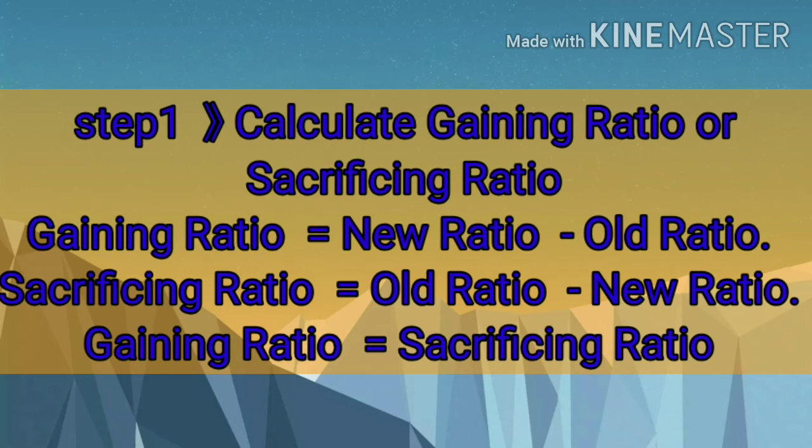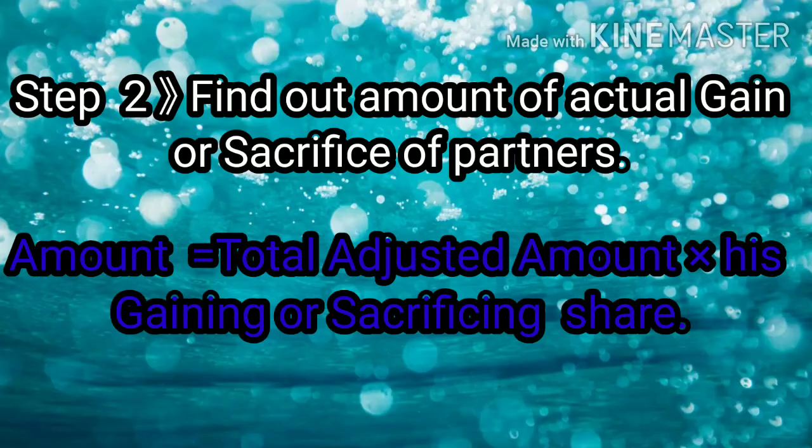If I am going to give 10 rupees to any person, he is going to receive 10, he is going to gain, and I am going to sacrifice rupees 10. Both are equal. Now we move to case number 2. Step number 2, find out the amount of actual gain or sacrifice of partners. Amount equals to total adjusted amount into his gaining or sacrificing share. It should be noted here that the share will be taken with denominators. We have to take total share fully with denominator.